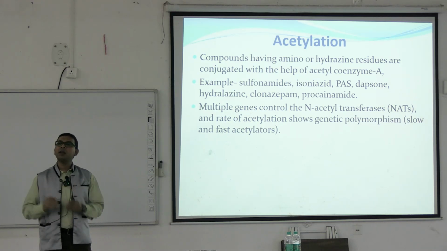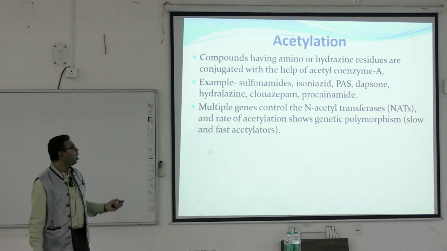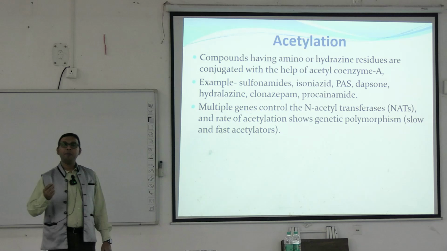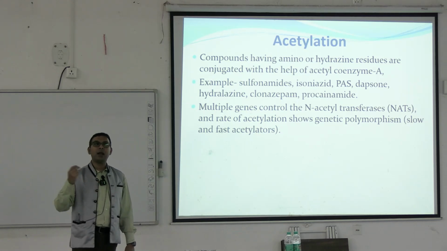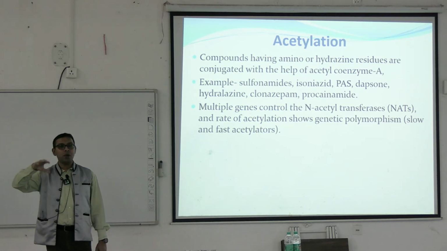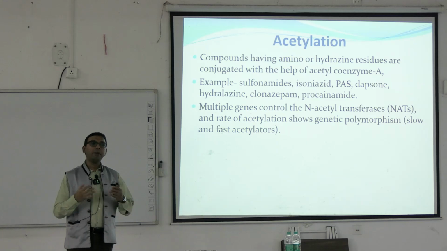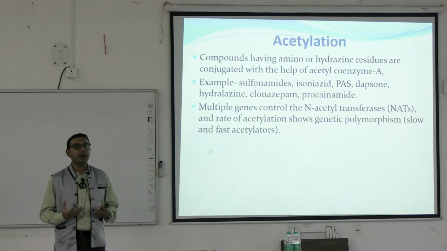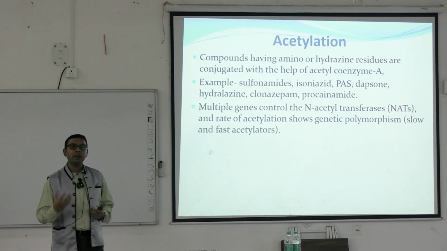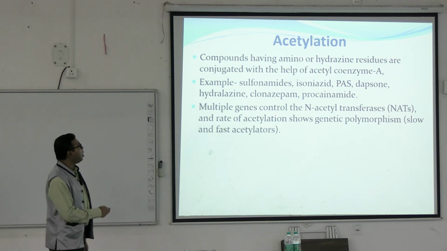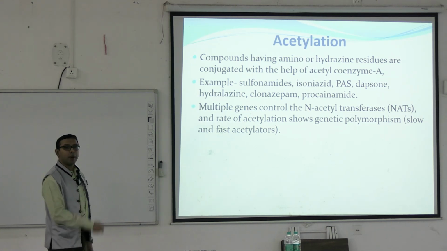It is present in different other machinery also, like this acetylation, and there may be fast acetylators and slow acetylators also. You will read about this when you read different drugs. So there may be some individuals who are fast acetylators, that is, in them the acetylation reaction will be more, the drugs will be metabolized more. For example, you can see that these drugs, this sulfonamide is an antibiotic.